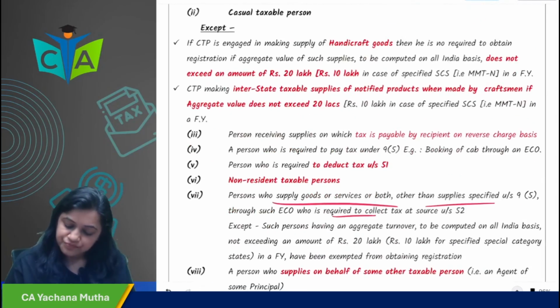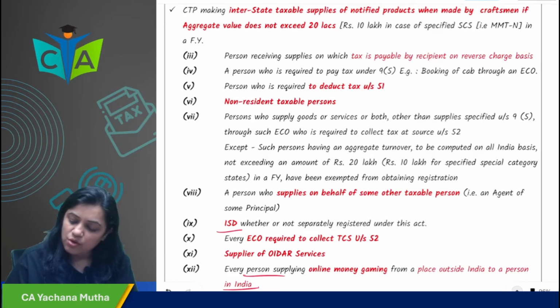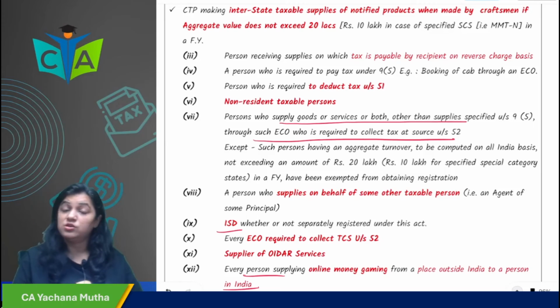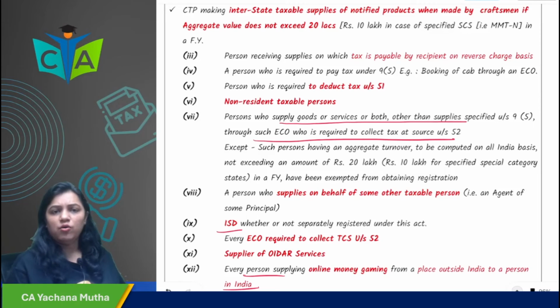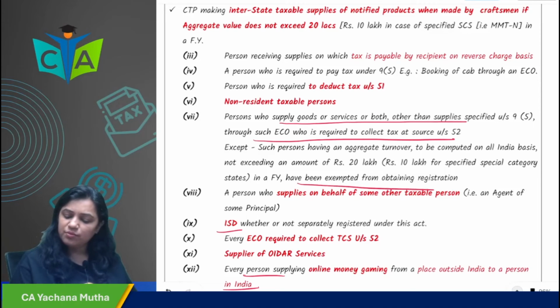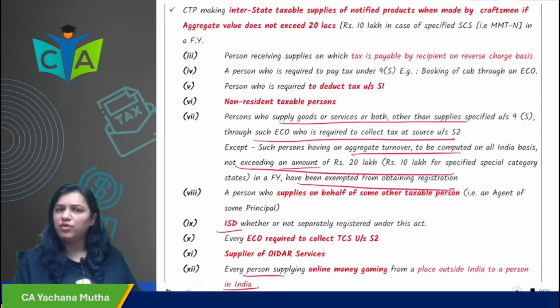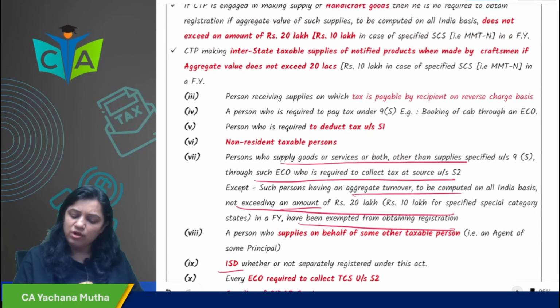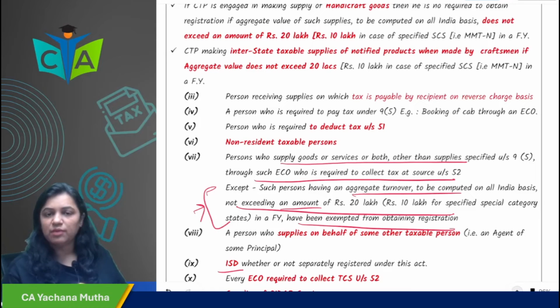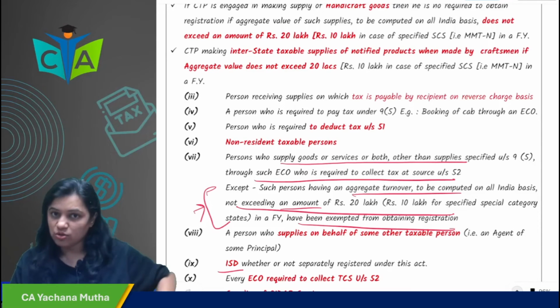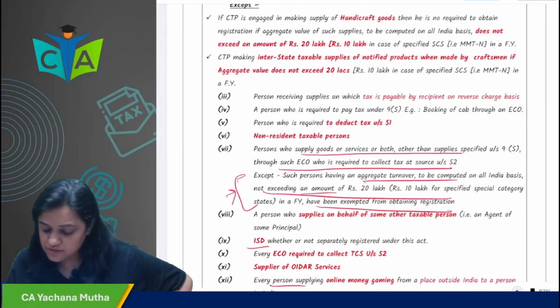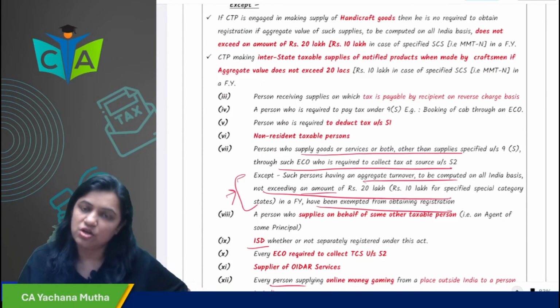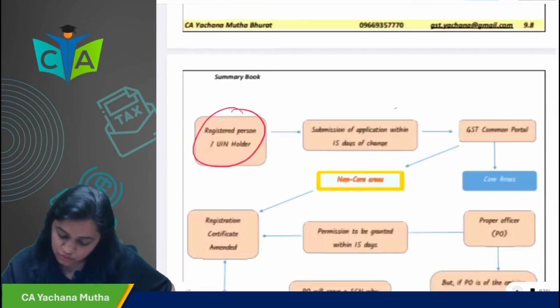So earlier the point was, if you were supplying goods or services through ECO, who is required to collect tax at source, you were required to compulsorily take registration. But now they have come up with an exception. Now you are exempted from obtaining registration if you are a person having aggregate turnover not exceeding 20 lakhs, or 10 lakhs in case of special category states. So now the threshold limit is applicable for suppliers of goods as well as services through ECO. Previously it was under compulsory registration. Now the threshold limit is being given to them, for goods as well as services.